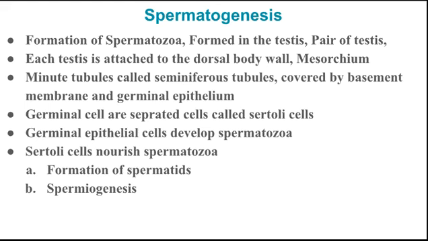The entire process of spermatogenesis has two stages. The first is the formation of spermatid, and then spermiogenesis. That complete process is called spermatogenesis.